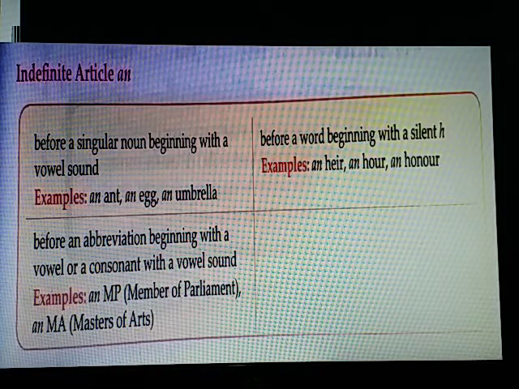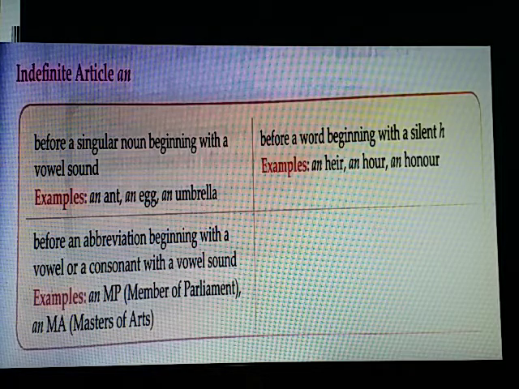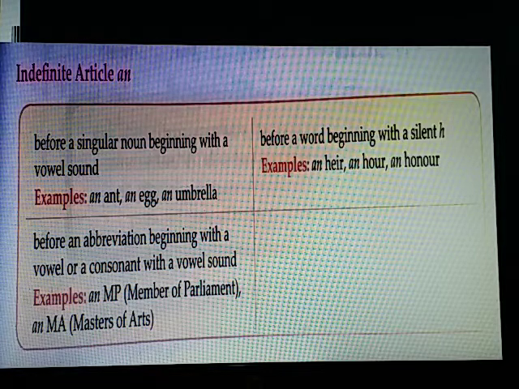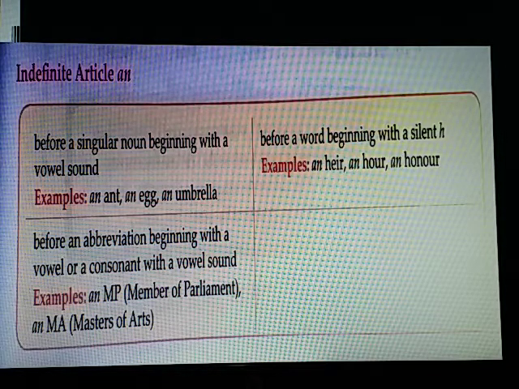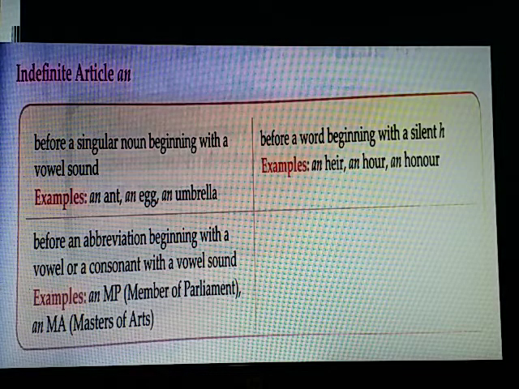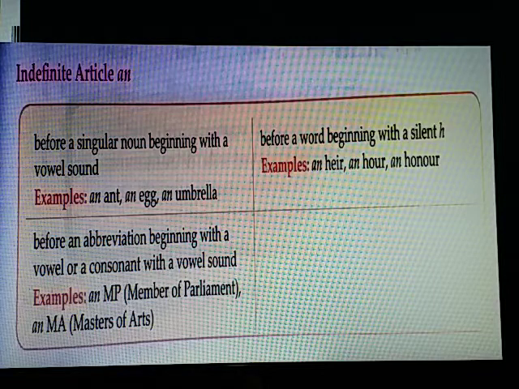An is used before a singular countable noun beginning with a vowel. For example, an umbrella, an ugly man, an ox, an Indian, etc. Words beginning with a silent H, because they give the sound of a vowel. For example, an heir, an honorable man. Here the sound of H is silent, and in honorable the sound is O. Individual letters spoken with a vowel sound. For example, an MLA, an MP, etc.